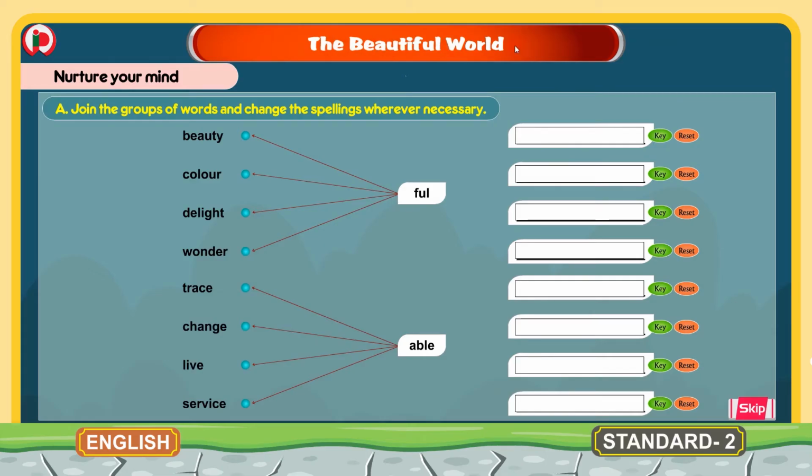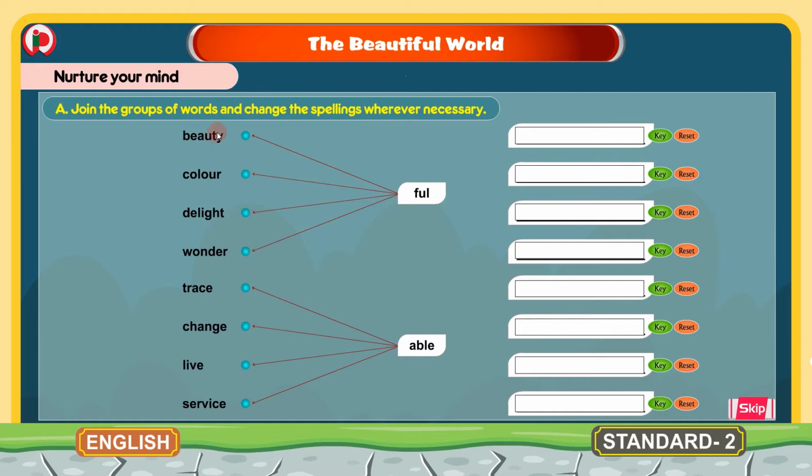The Beautiful World. Children, this is the second poem in the course book. Now we will do the workbook part for this poem, The Beautiful World. The first section here is Nurture Your Mind. The first bit, A. Join the groups of words and change the spellings wherever necessary.